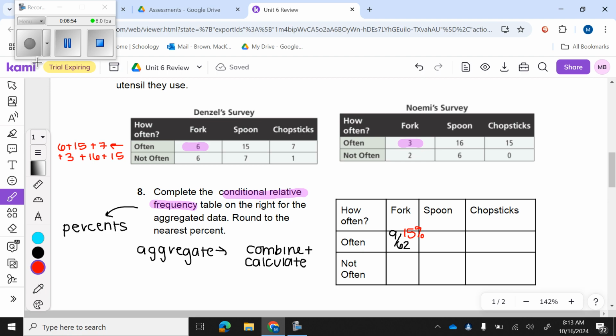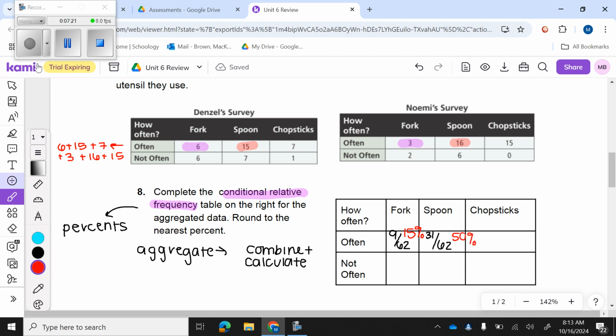Okay? Now, when I'm talking about spoons, okay, so how many people use spoons and eat rice often? That's going to be 15 plus 16, okay? So when I do 15 plus 16, I'm going to get 31 out of a total of 62 people who eat rice often. So when I put that in my calculator, and I divide them, I'm going to get 0.5, which is 50%.